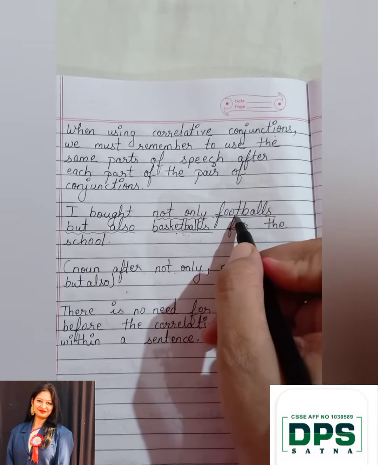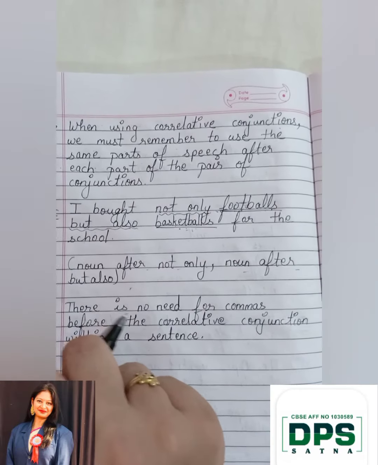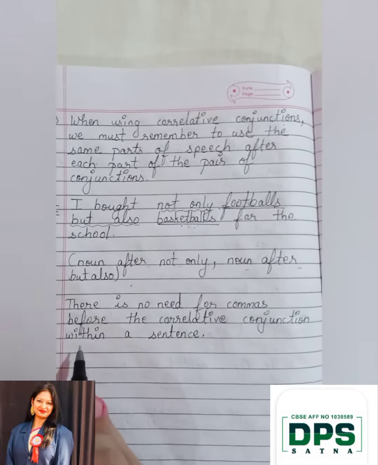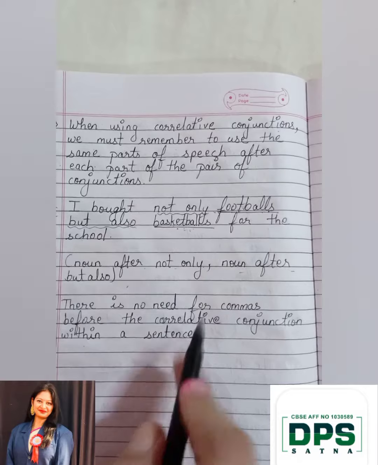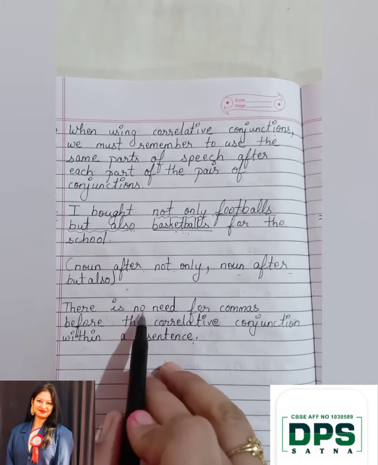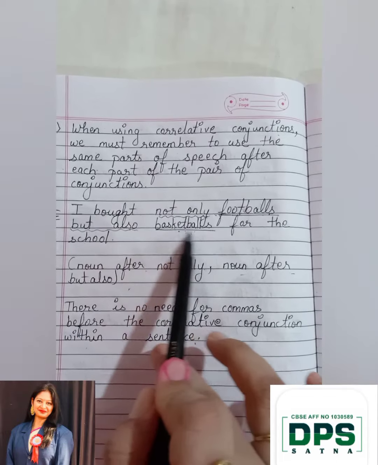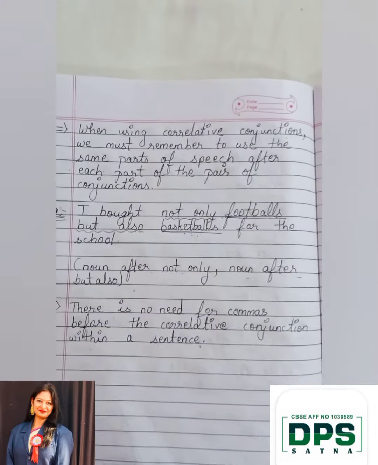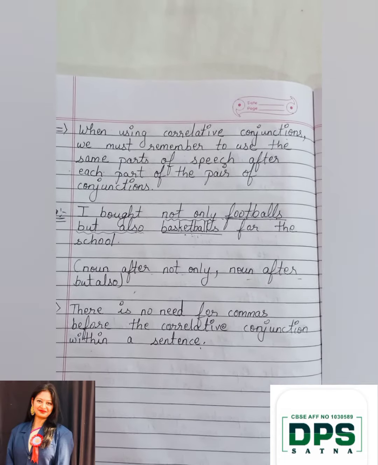If you are using an adjective, then an adjective will come. Got it? There is no need for commas before the correlative conjunction within a sentence. No need of putting a comma. Can you see here? Did I use any comma? No. So there is no use of putting a comma before the correlative conjunction within the sentence.